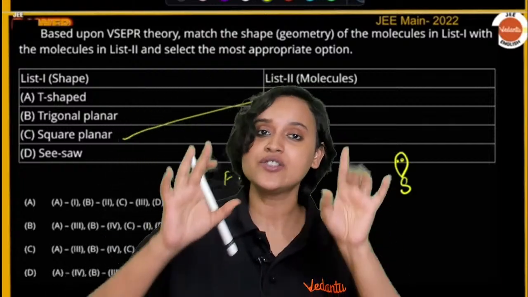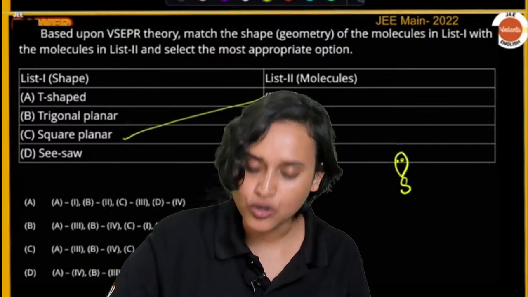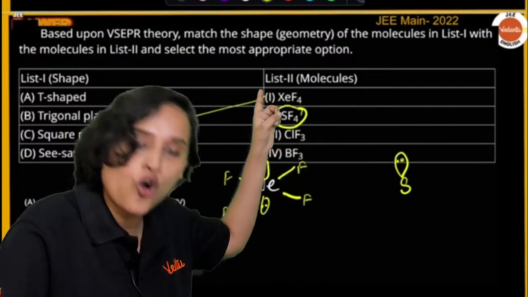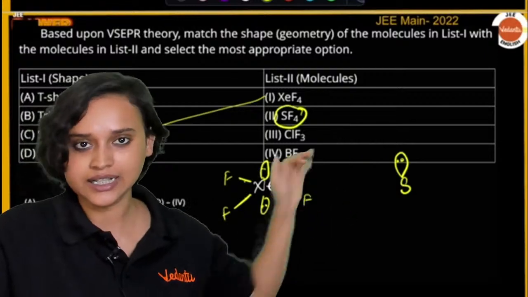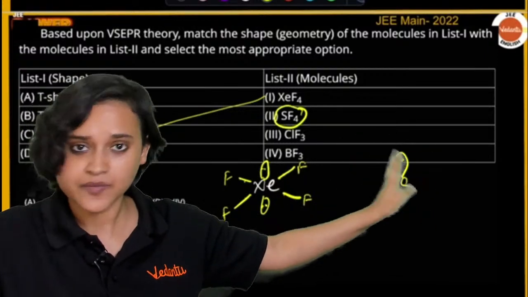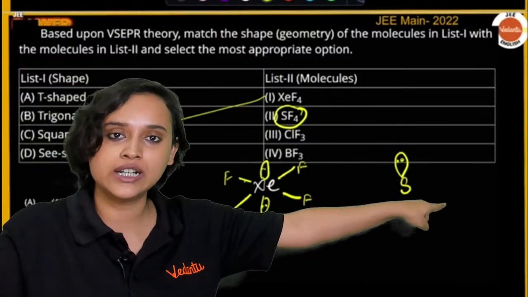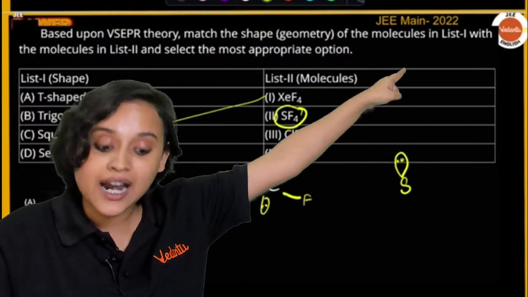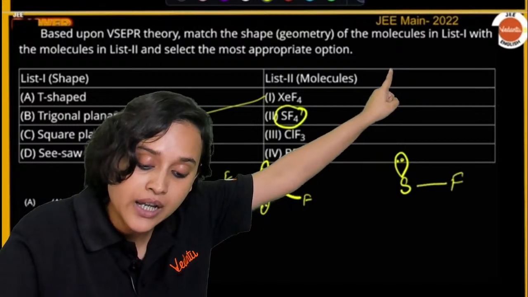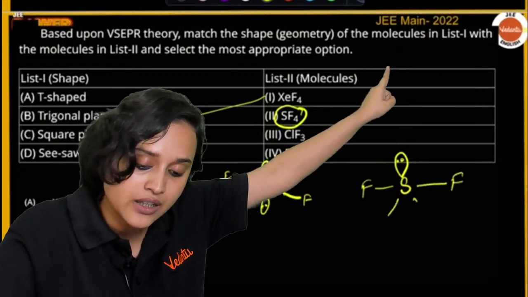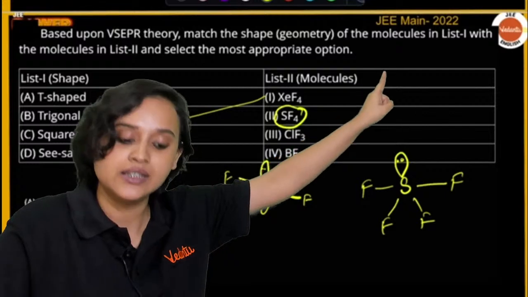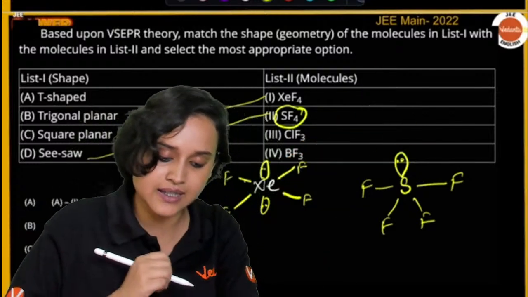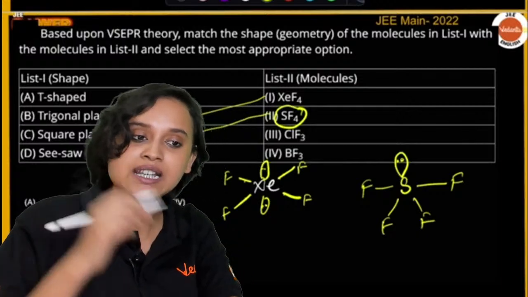Now sulfur has 6 electrons. I can directly see that there are 4 fluorine atoms attached to sulfur. If there are 4 fluorine atoms, that means there is one lone pair. That lone pair will push the other bond pairs, so it will be FF here and FF here. This will be a seesaw shape like this. Now what about ClF3?